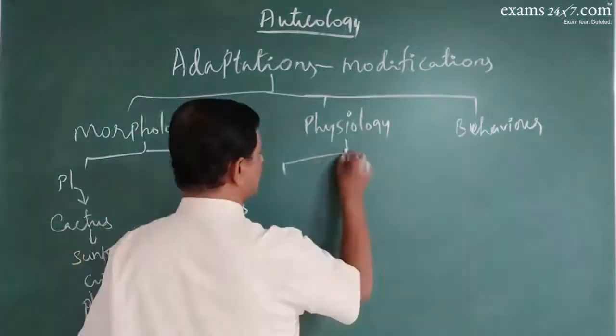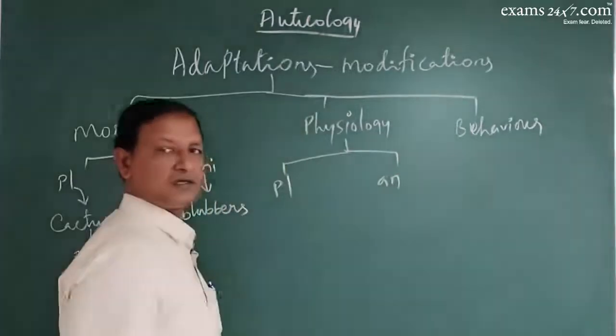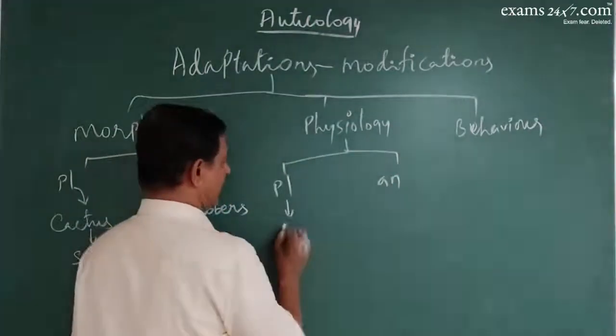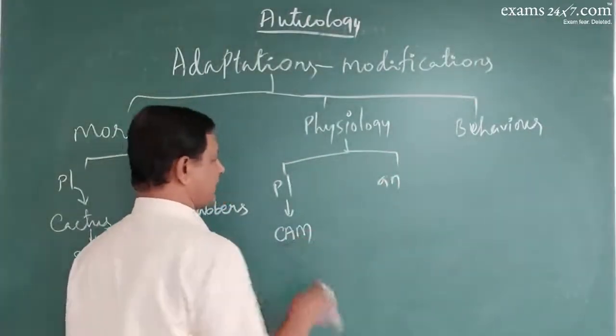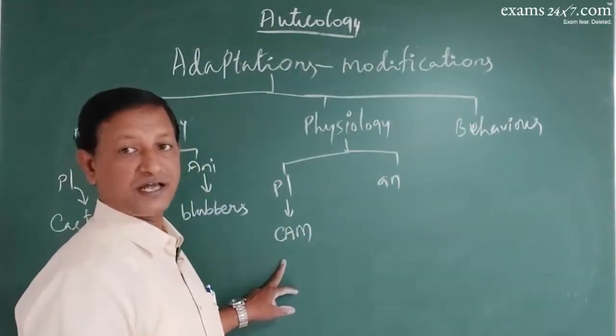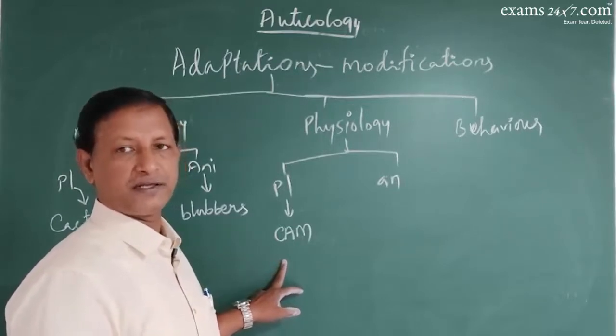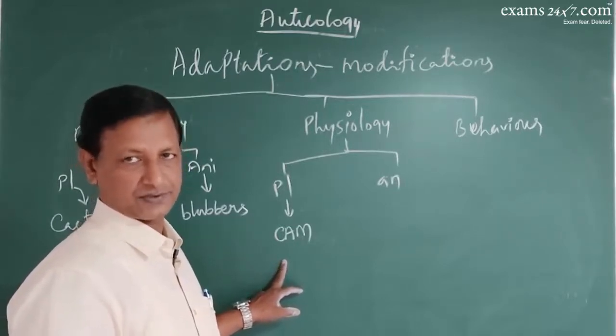Physiologically also, plants as well as animals show modification. Plants have a mechanism called the CAM mechanism, crassulacean acid metabolism of photosynthesis. This is particularly in succulent plants.